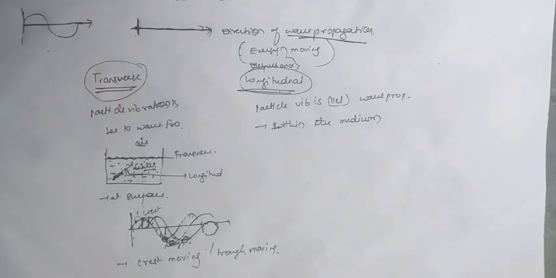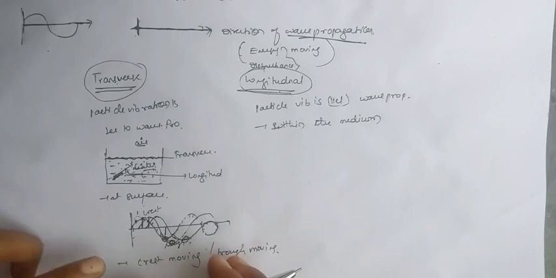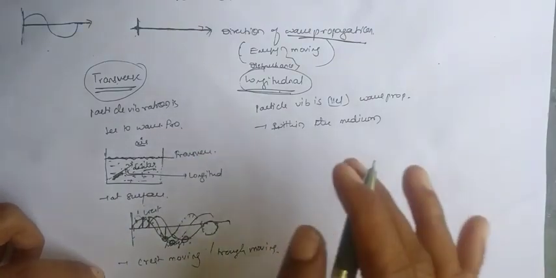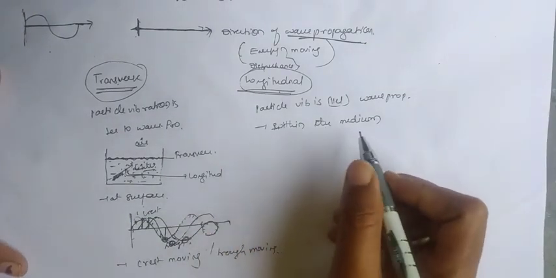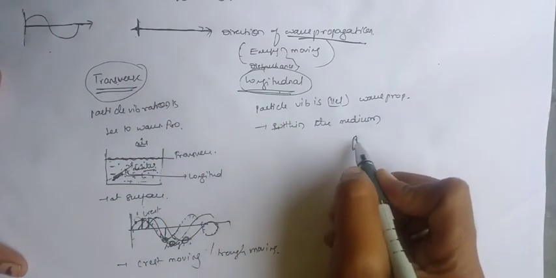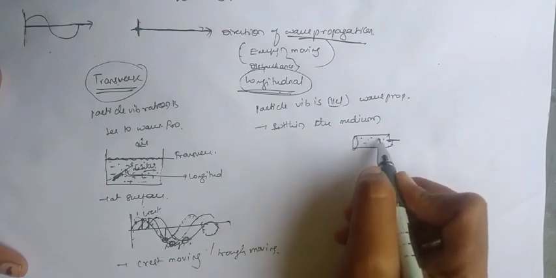Now just consider that in the transverse wave the crest and the trough are moving. But in the longitudinal wave, let us consider a metallic body, or consider this is a pen. Inside we have some medium.